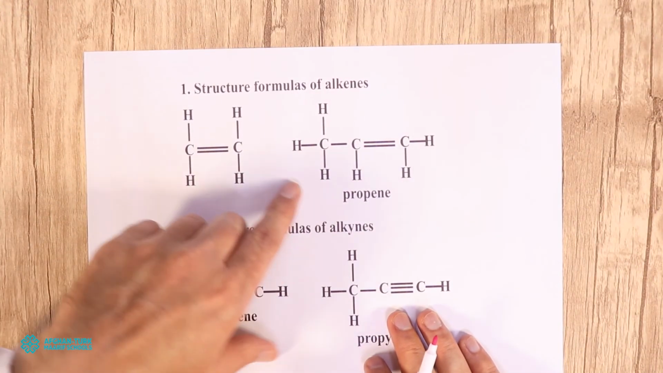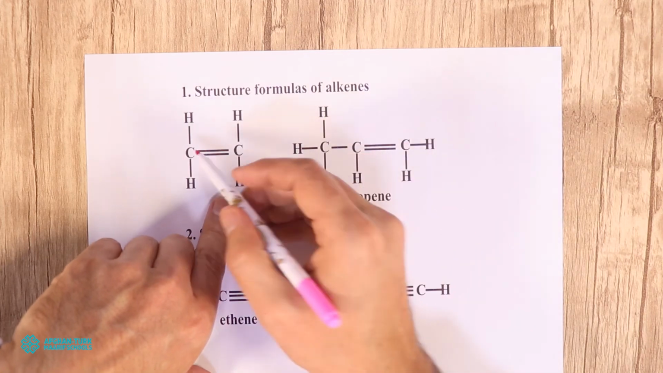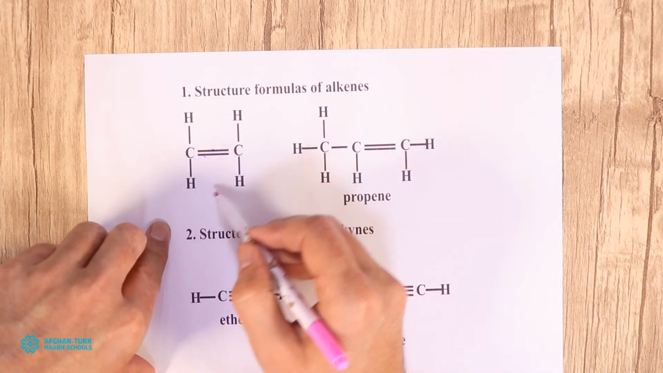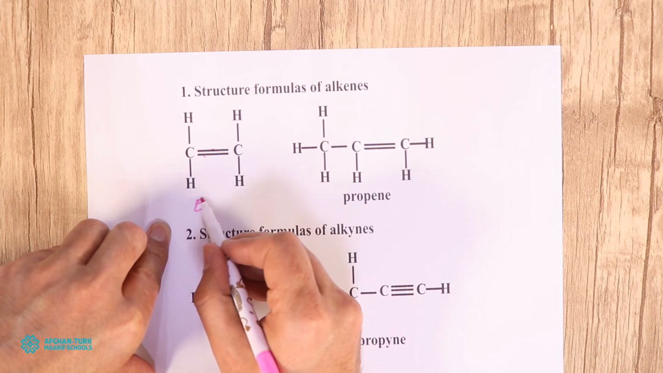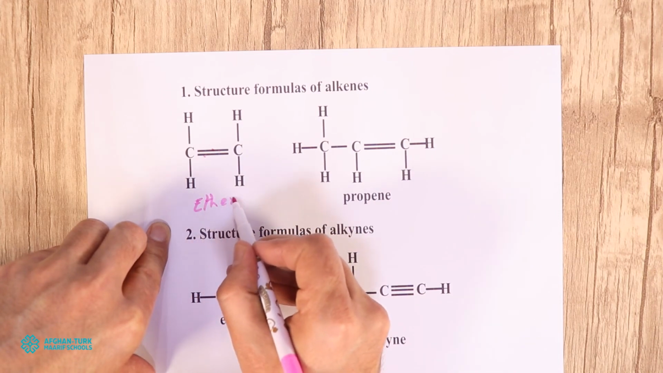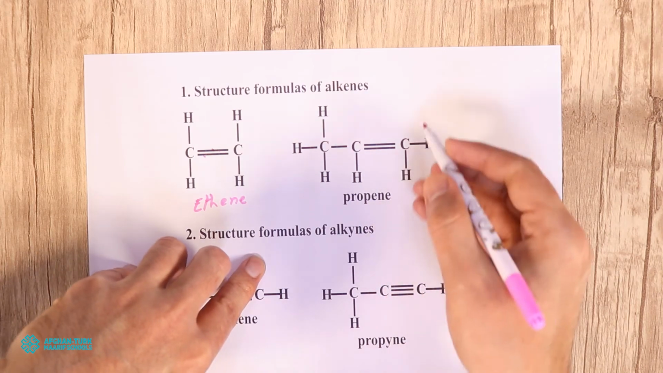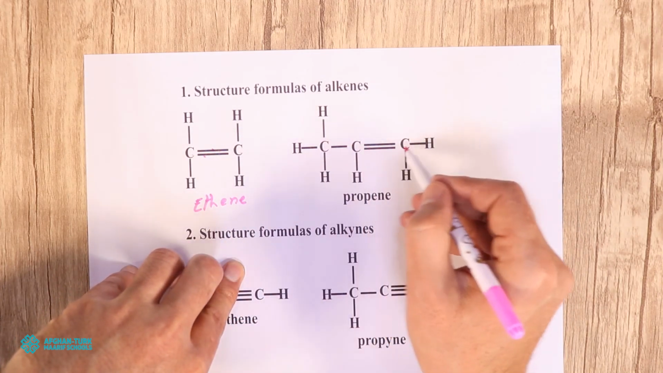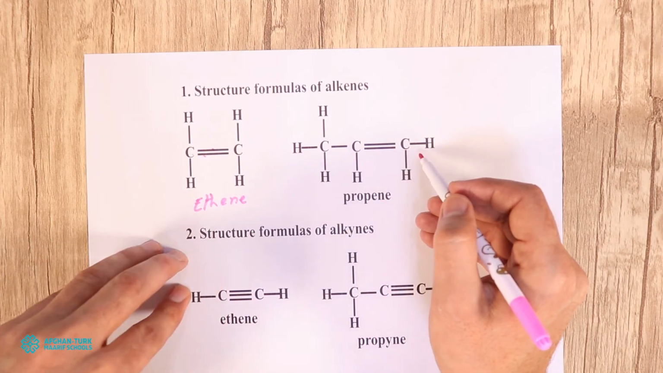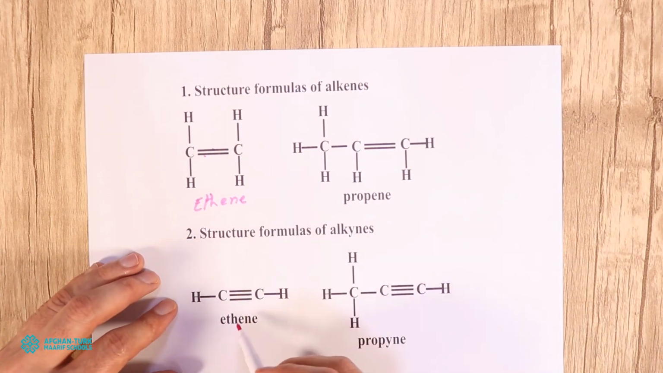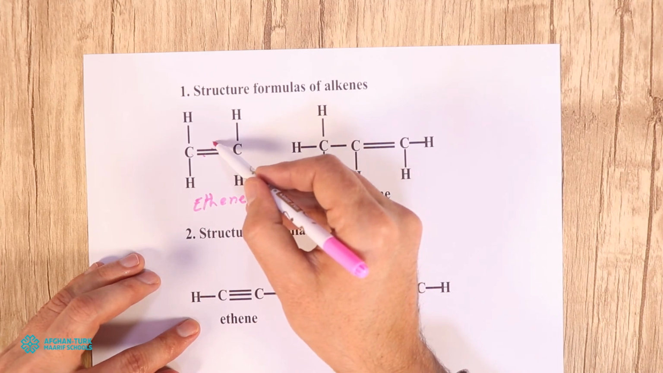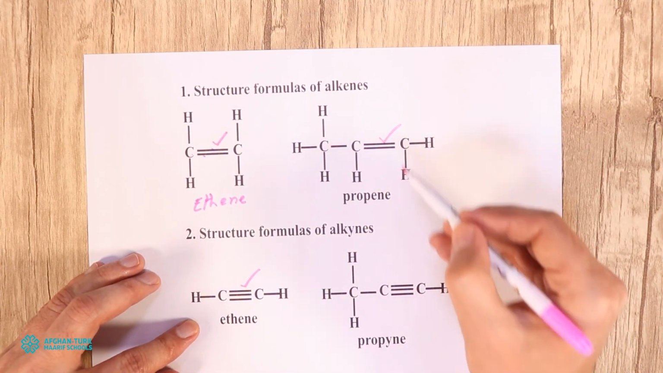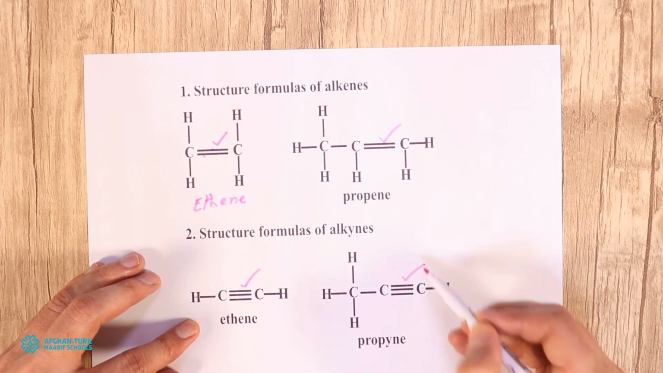Here you can see some structural formulas for alkenes. In alkenes, you can see a double bond here. This is called ethene, because of 2 carbons, and this is called propene, because of 3 carbons. And in the structures of alkynes, you can see the difference: here you can see a double bond and here you can see a triple bond.